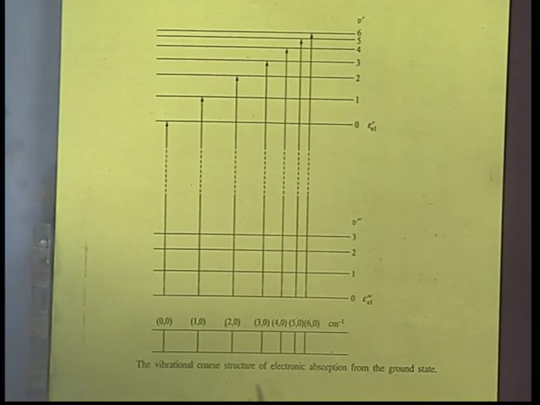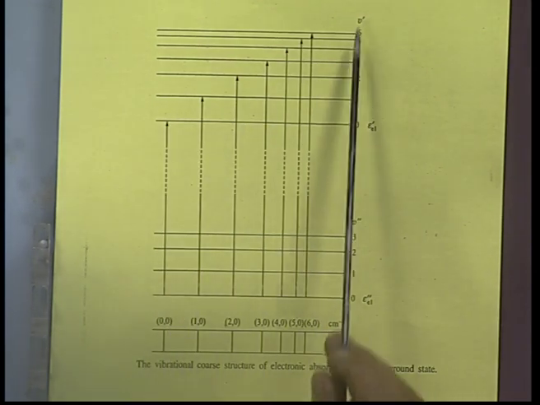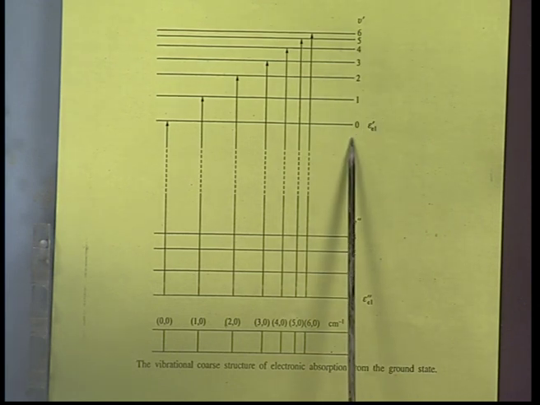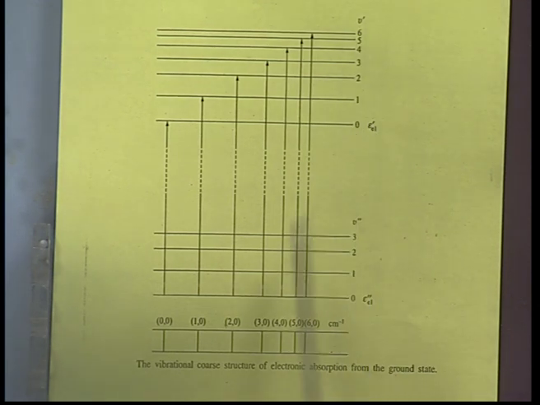The vibrational coarse structure of electronic absorption from the ground state to the excited state is shown in this chart. Here we observe E double dash, the ground electronic state, and its vibrational levels. Starting from v double dash equal to 0, it goes to v dash equal to 0, the excited level in the upper electronic state.